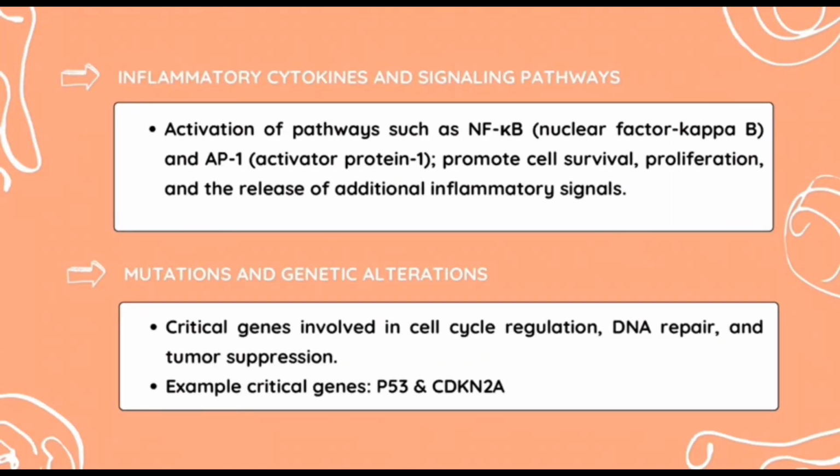Inflammatory cytokines, particularly those released during chronic inflammation, can activate the signaling pathways within cells. Activation of pathways such as nuclear factor kappa B and activator protein 1 can promote cell survival, proliferation, and the release of additional inflammatory signals. DNA damage and the persistent inflammatory microenvironment cause genetic and epigenetic alterations in mesothelial cells. Mutations can occur in critical genes involved in cell cycle regulation, DNA repair, and tumor suppression. For example, the tumor suppressor gene p53 is frequently mutated in malignant mesothelioma.